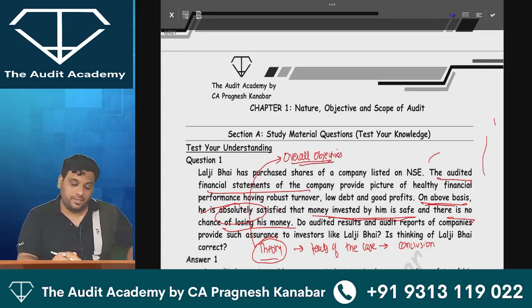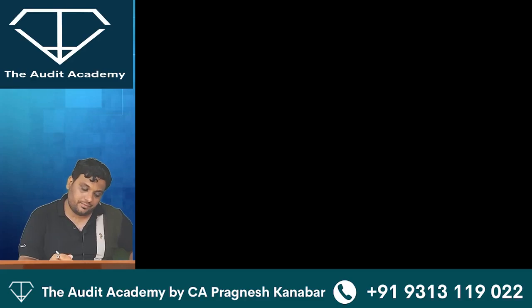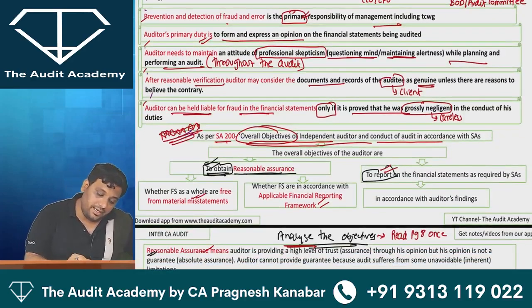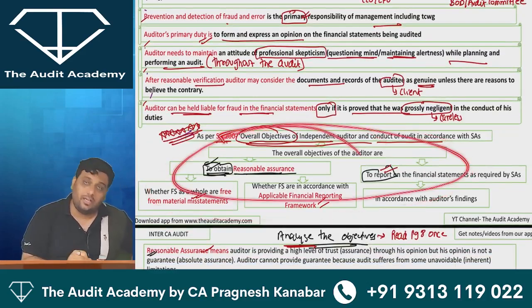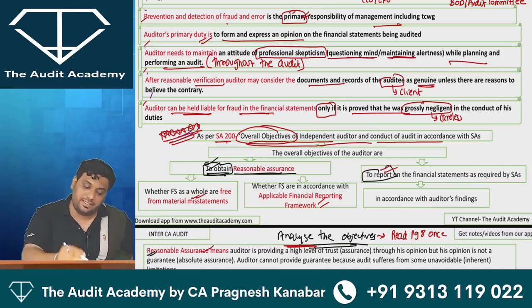Alright. So what you can do is, from the chart book, you can write this entire objectives, obviously in paragraph form. You can write this entire objectives as the first paragraph of this answer.